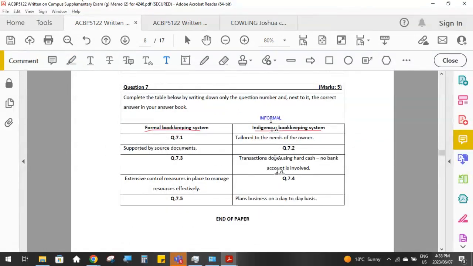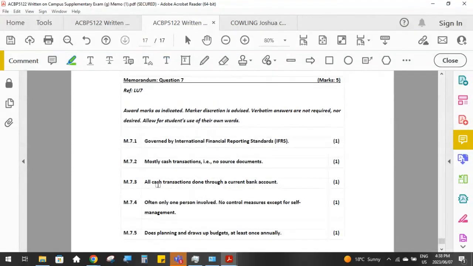In an informal bookkeeping system, transactions are done using hard cash. There's often no bank account that even exists for that business. Whereas for a formal bookkeeping system, all cash transactions must be done through a current bank account. So as soon as you register a PTY limited, you have to go to the bank with your registration documents and register a bank account in the name of that PTY limited. Because remember, as soon as there's a separate PTY limited, it needs to have its own bank account separate from the owners of that business, and then all transactions go through that bank account.